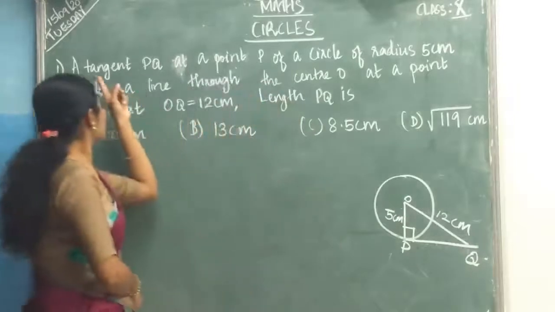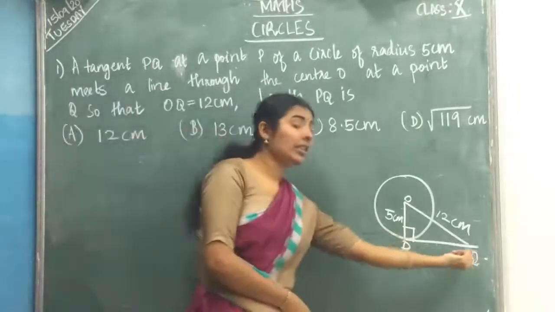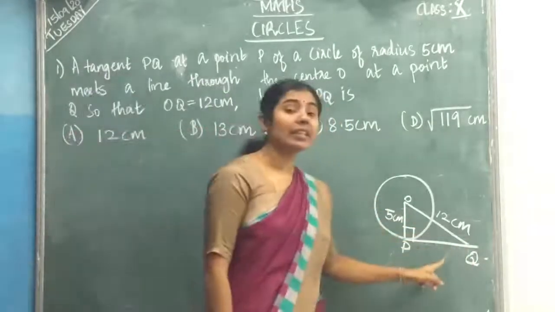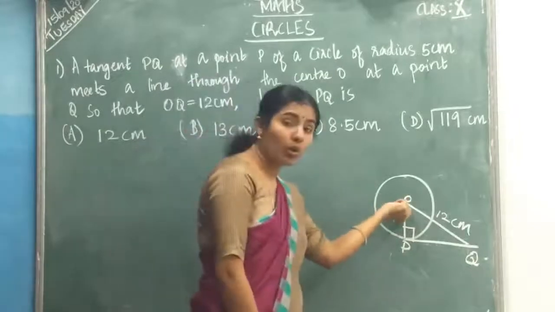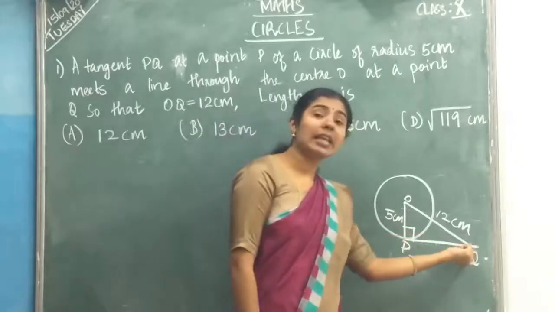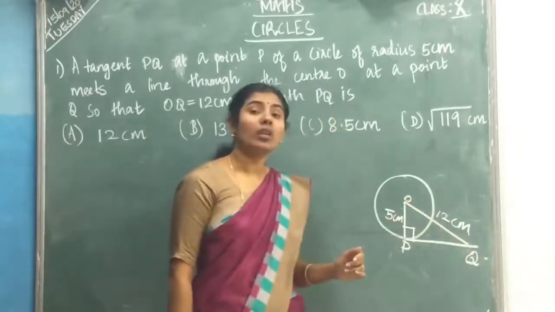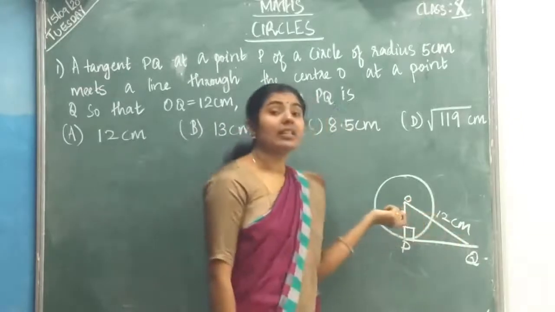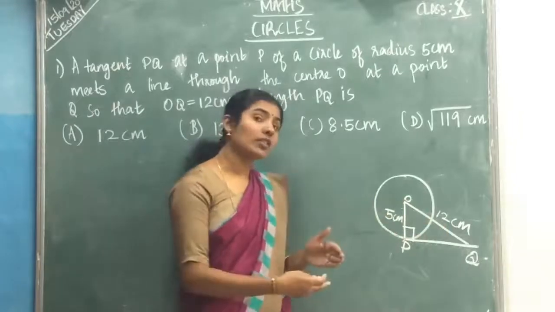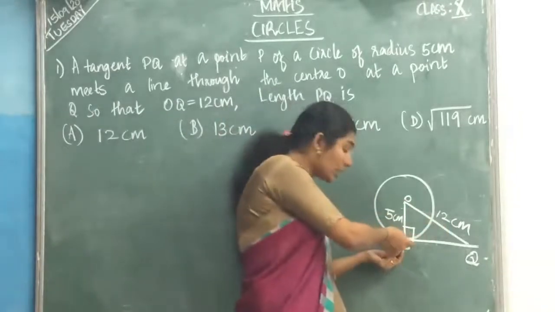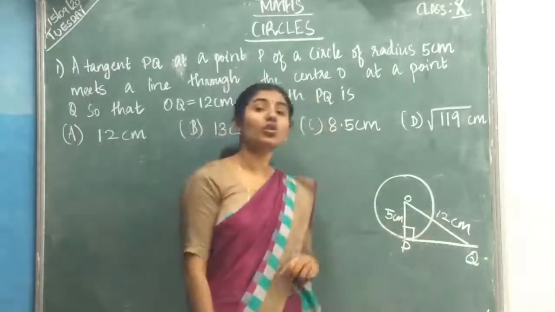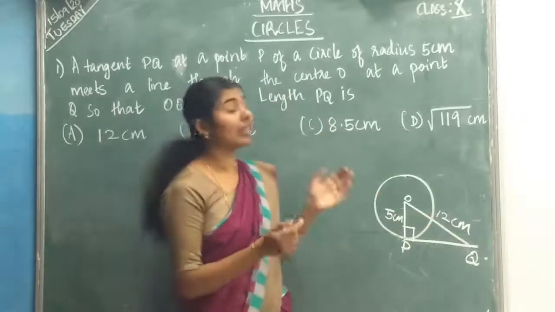Okay. Then tangent PQ at a point P of a circle is meeting a line through the center O at a point Q. So this tangent is meeting a line through this point O, and this line length they have given as 12 centimeter, radius 5 centimeter. And you have studied, if you draw one radius through this point of contact, we can say radius is perpendicular to tangent. Hope you all can understand till here.